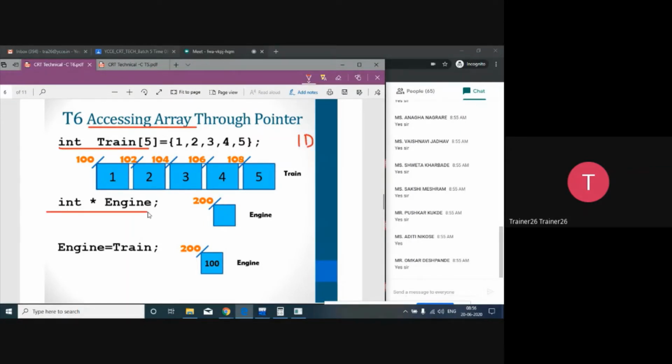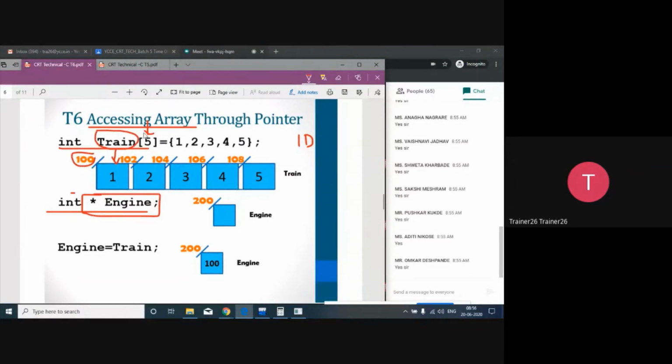because a 1D array is a collection of different variables of integer type. So that's why we want to access one variable at one time, and that's why we can declare a simple integer pointer. Here you have an array named train. The name of the array will hold the base address of the array. So train will hold the base address of the array, that is 100.